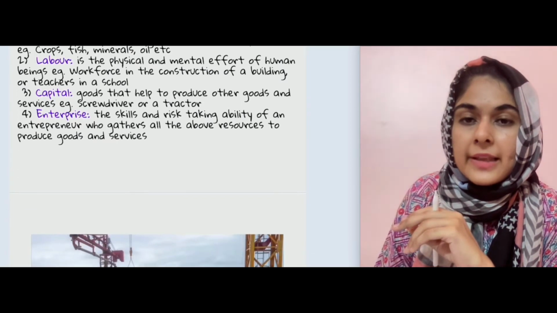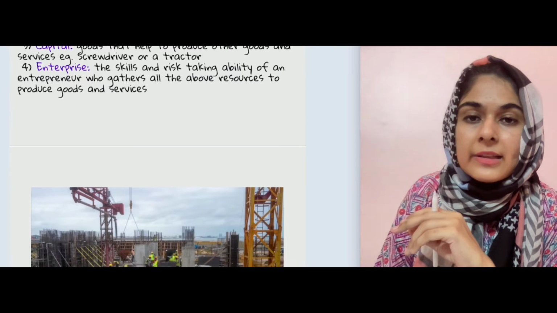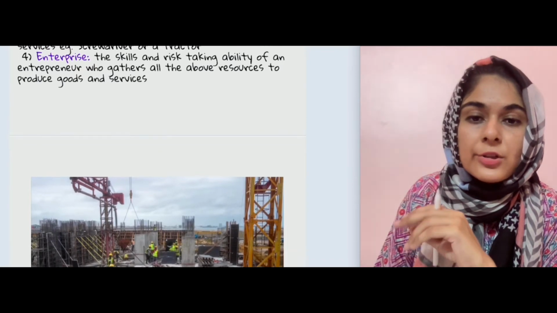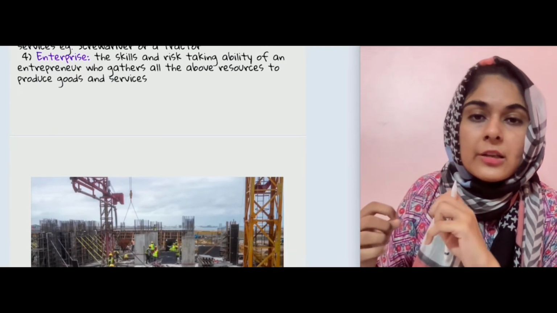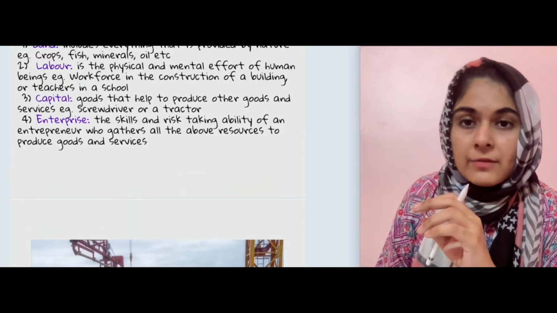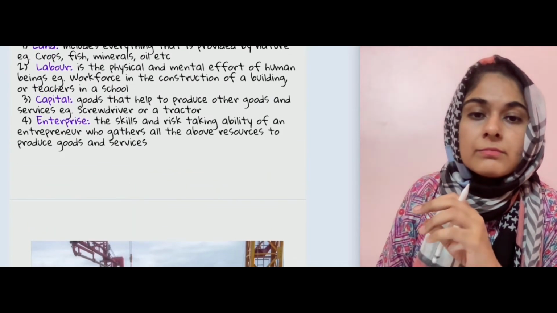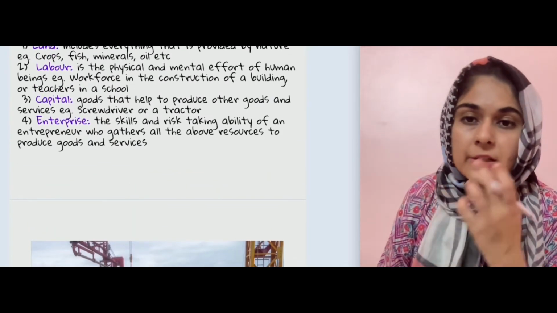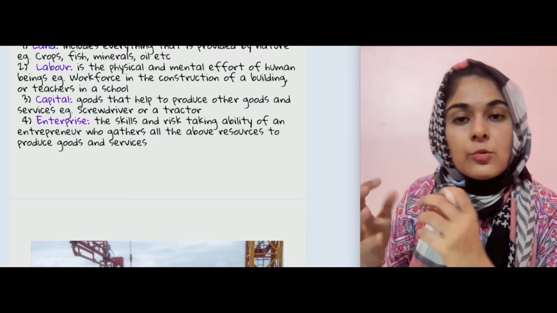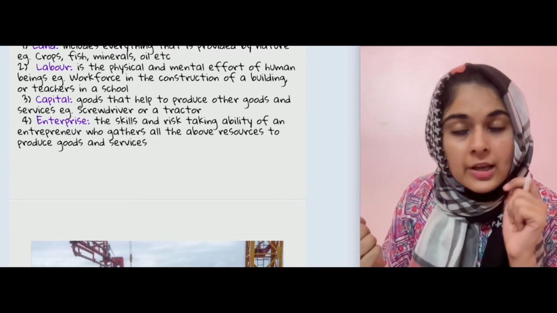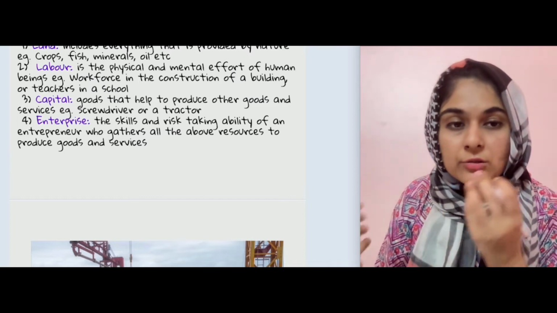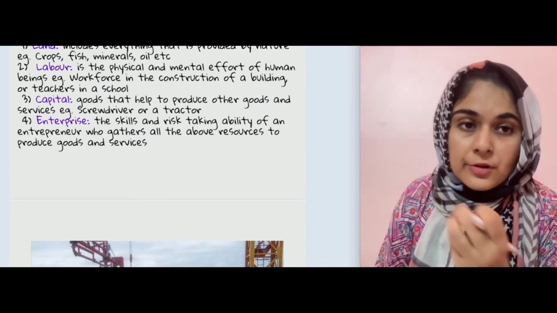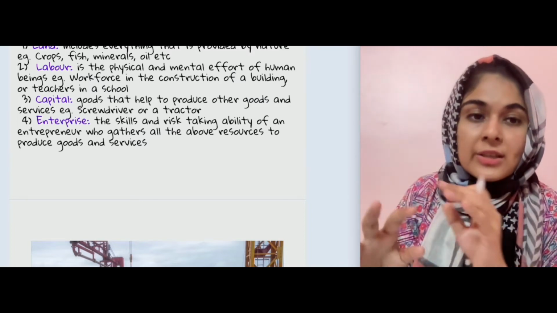So yes, and then we have enterprise, that is the skill and the risk-taking ability of an entrepreneur to actually gather all those resources above and then make goods and services out of it. So enterprise जो होता है वो risk taking ability होती है, and किसकी risk taking ability होती है? तो person himself is called an entrepreneur. So being an entrepreneur and being an employee is very different.